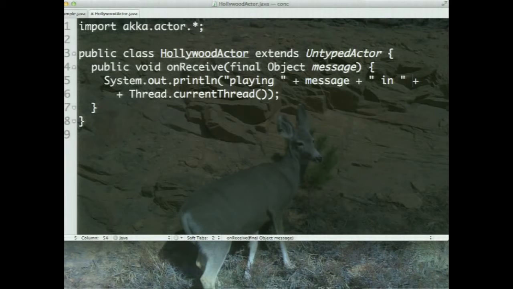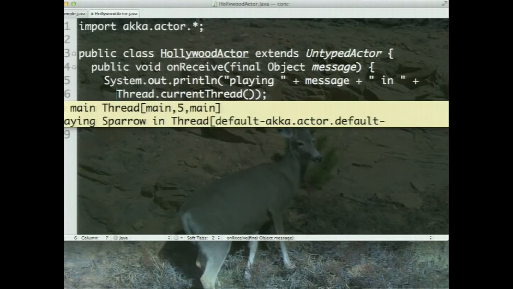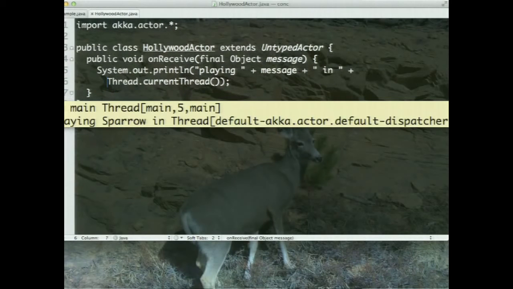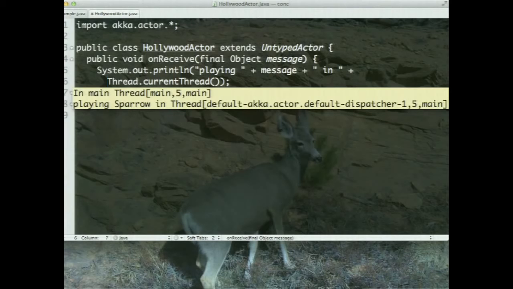So what did I do? Anybody sees that wrong? Oh, plus 2 pluses. Thank you. So right there is the plus message. Thank you. So you can see that in this case, look at that. The main is running in the main thread, but on the other hand, Sparrow is running in a totally different thread. And what thread is he running in? He turns out he's running in a dispatcher thread of some kind. In fact, if I lower the font here a little bit, we can probably see the dispatcher thread number. Hey, that's a 1, as you can see here. Did you notice we never create a thread in our code, but automatically it runs in a separate thread?